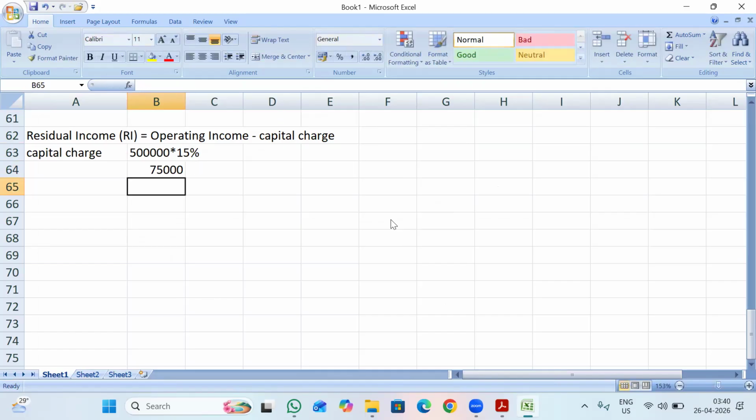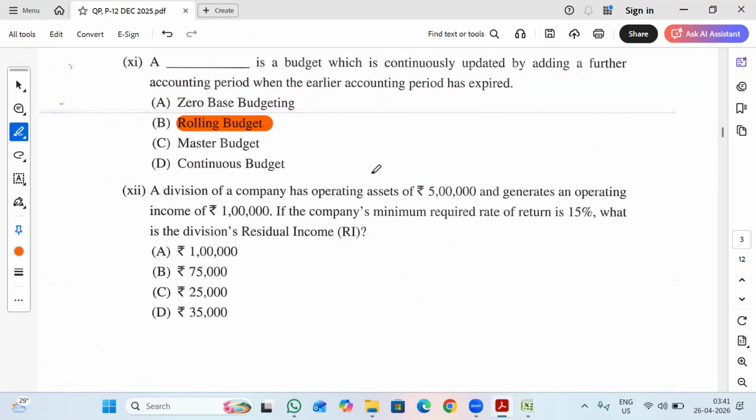That means 75,000 is my capital charge. So my RI is equal to my operating income, that is mentioned in the question, 1 lakh, minus 75,000. So 25,000 is my residual income. So option C is the right answer.